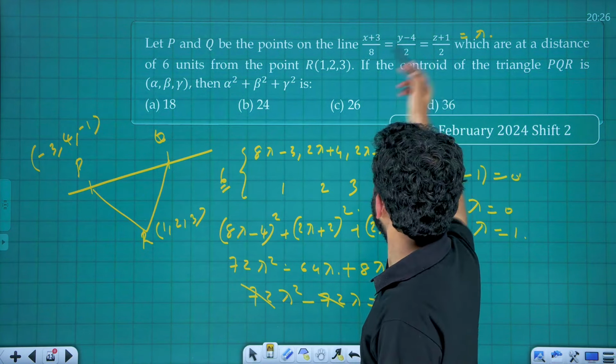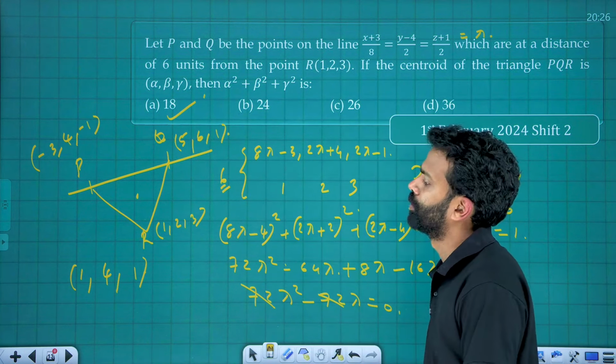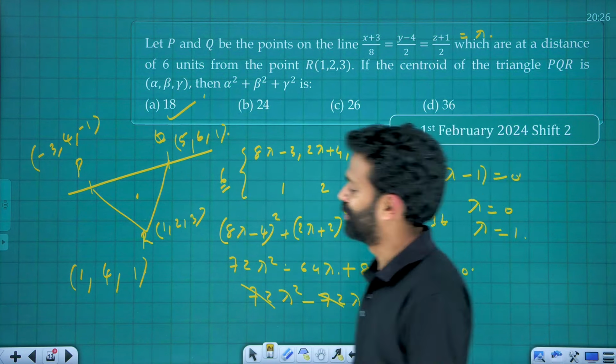Next one. 6 plus 2, 8, plus 4 is 12, by 3 is 4, that is beta is 4. Next one, 1 plus 3, 4, minus 1, 3, 3 by 3, 1. That is, if you square it, you will get 18. That's all. Done. Very easy question. Next one.